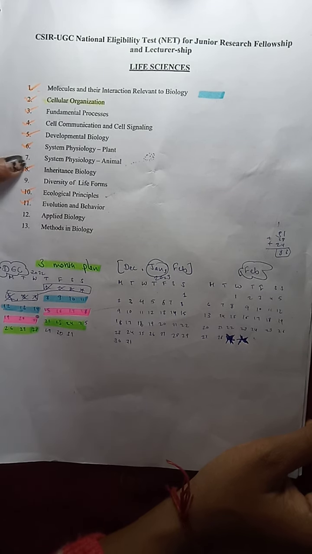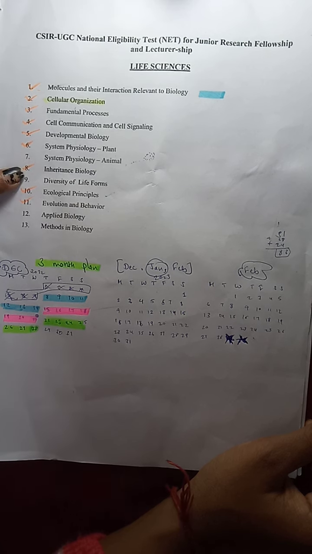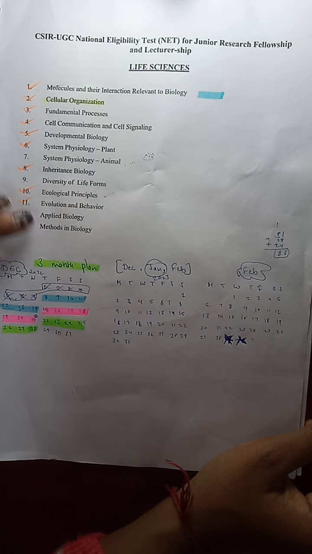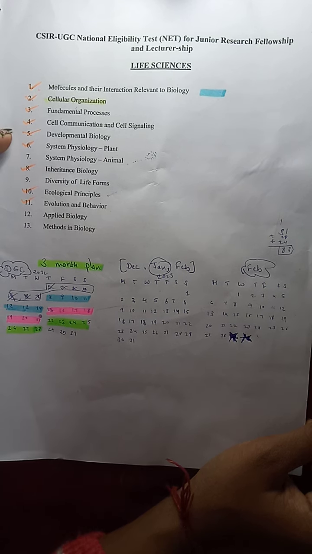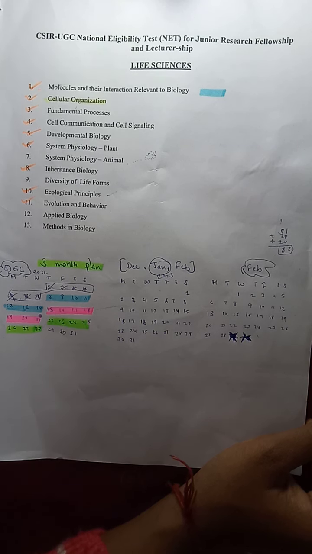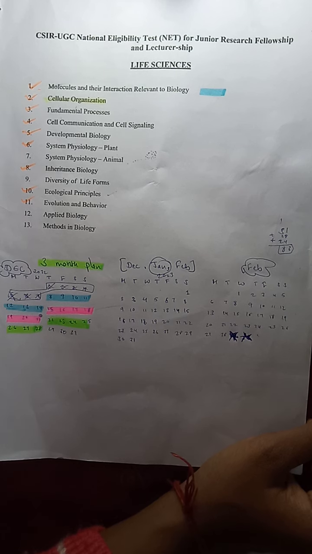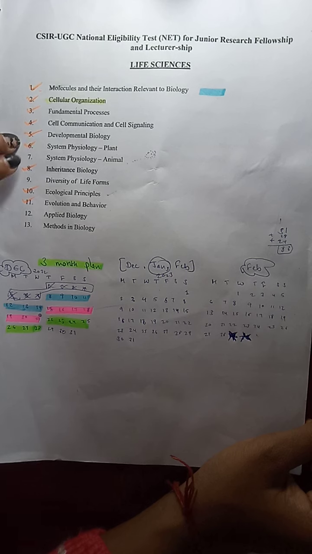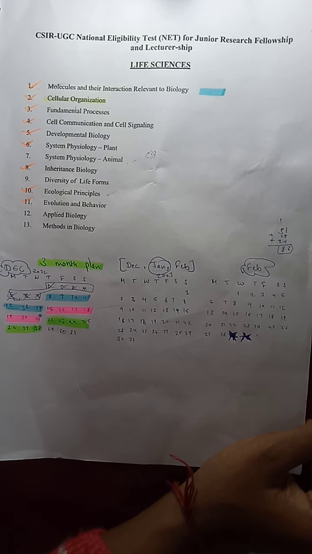I'm not going to cover animal physiology first, then diversity, then applied and methods, because my background is not animal. If zoology students are there, they can prefer animal physiology. If they are plant students, they can consider plant biology. If microbiology, bioinformatics or biotech students, they can prefer whichever is most suitable to them.